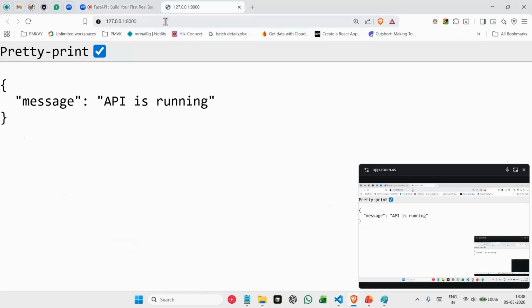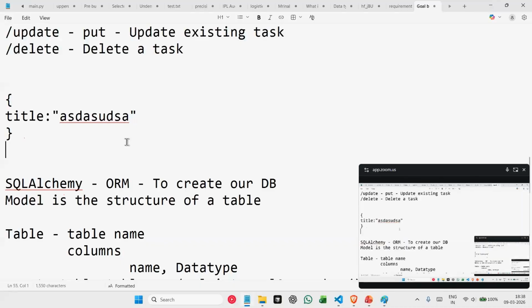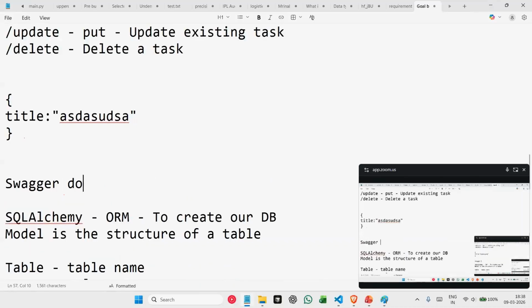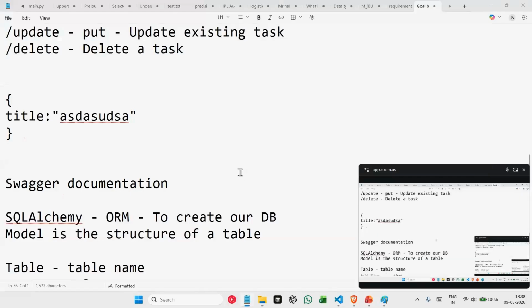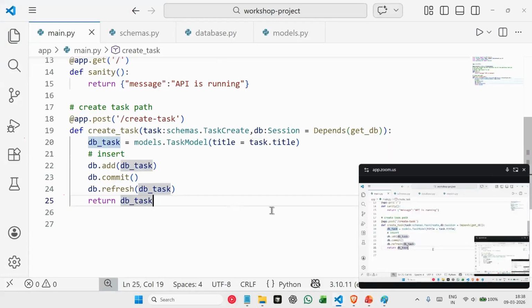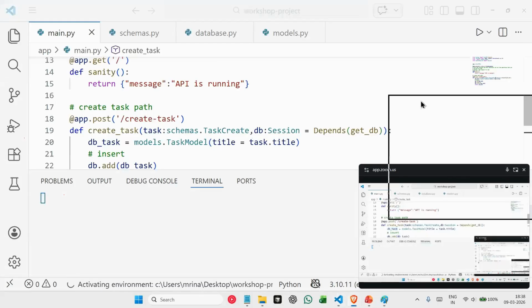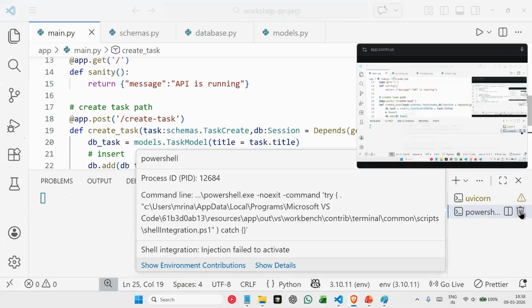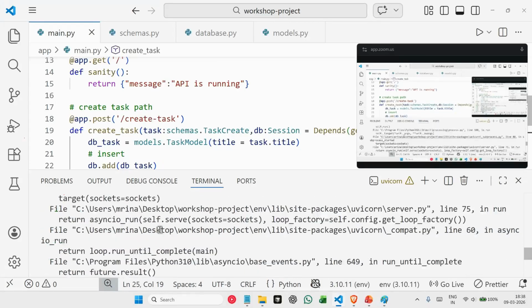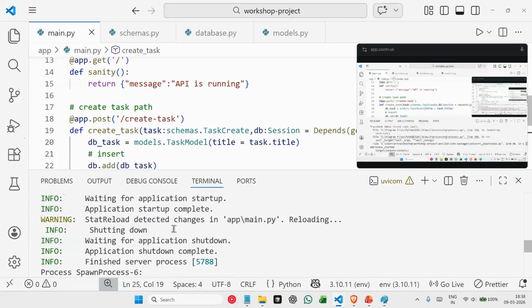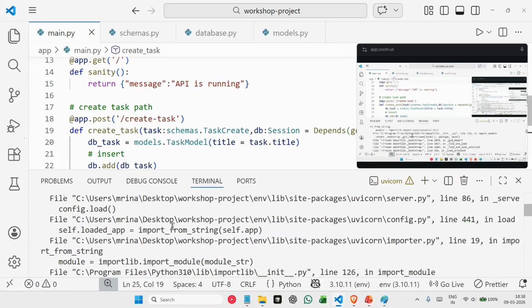Now the beauty about FastAPI is that FastAPI provides you automatic documentation. It provides you something called Swagger documentation. What I mean by this is, when I am running my server using Uvicorn, Uvicorn is automatically running my server at this URL.